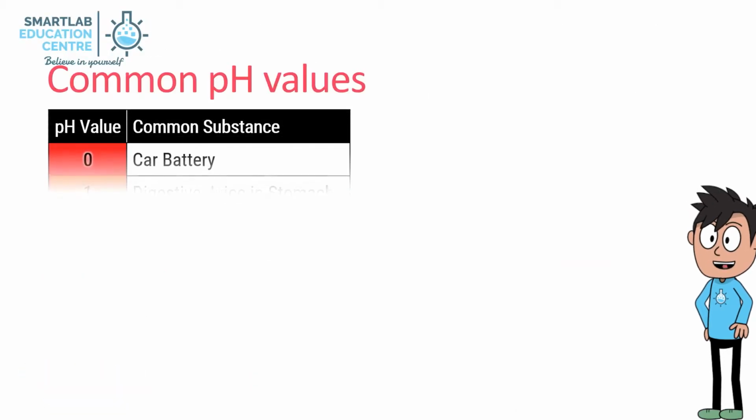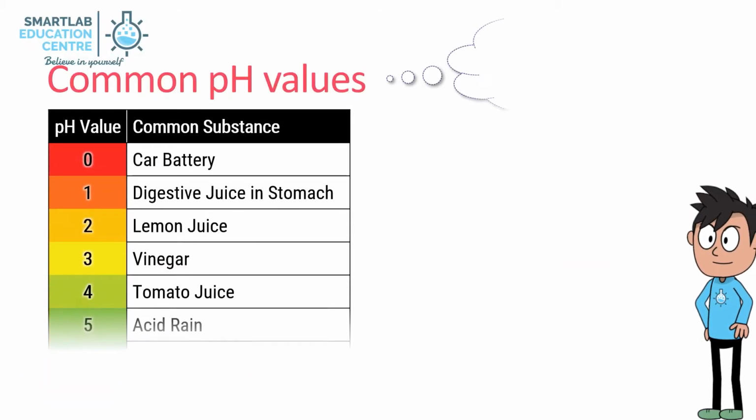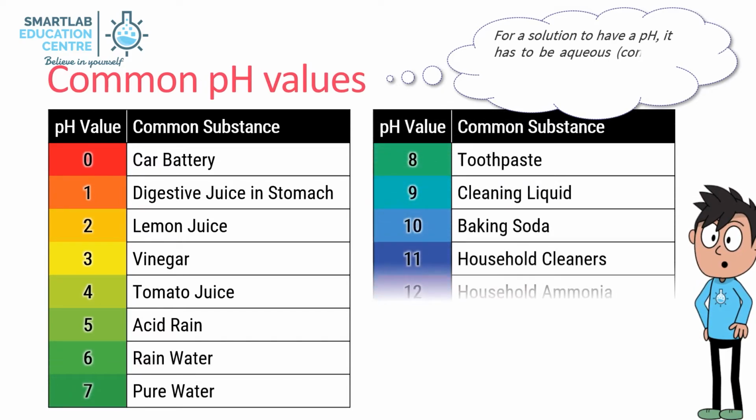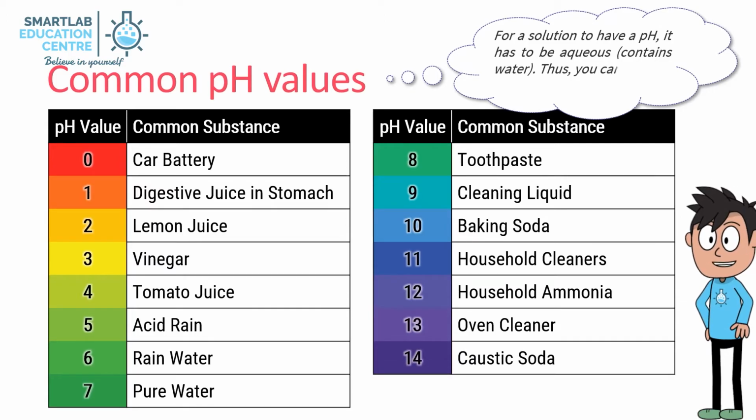Here are the pH values of common substances. By the way, for a solution to have a pH, it has to be aqueous, in other words, contains water. Thus, you cannot have a pH of vegetable oil or alcohol.